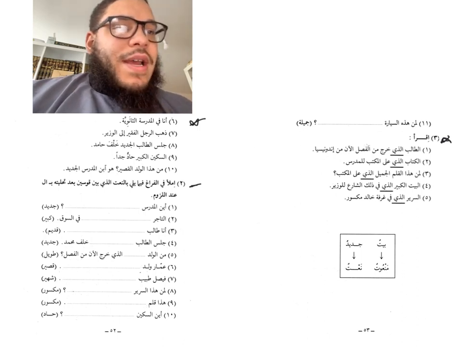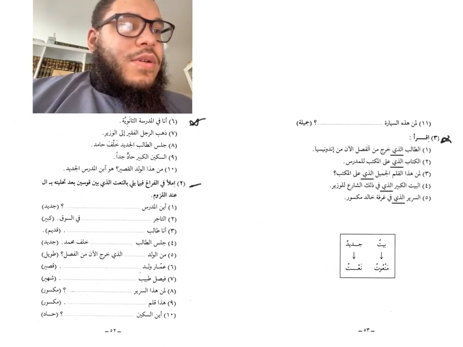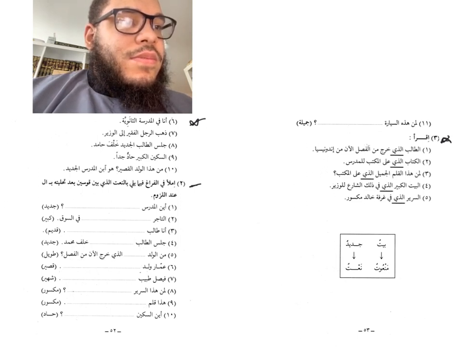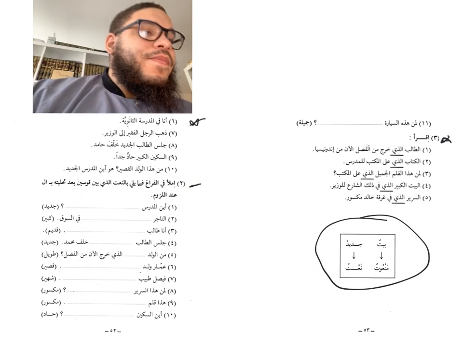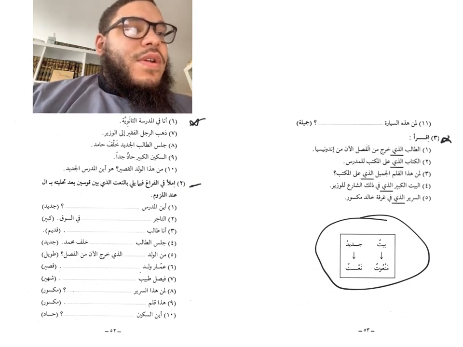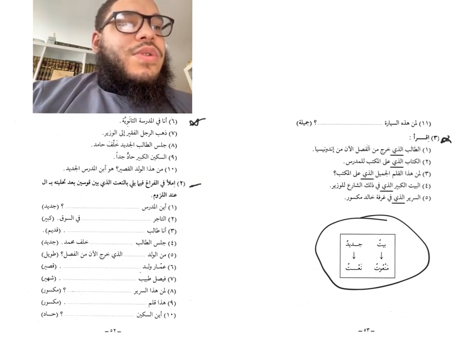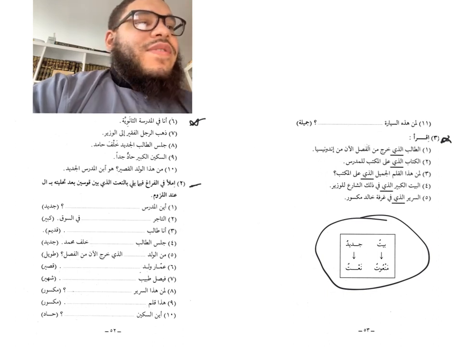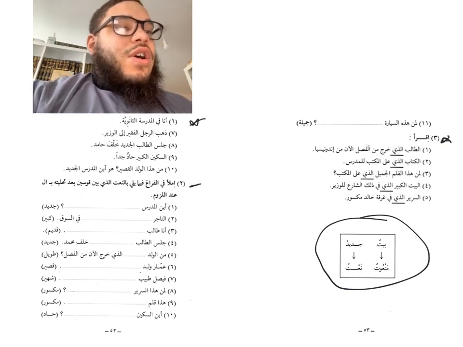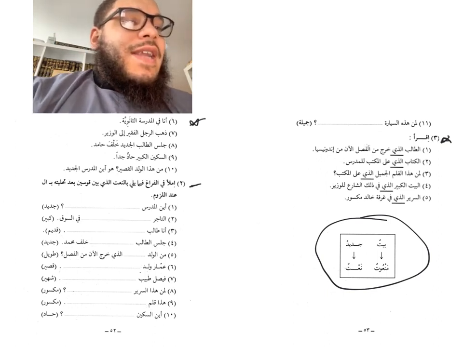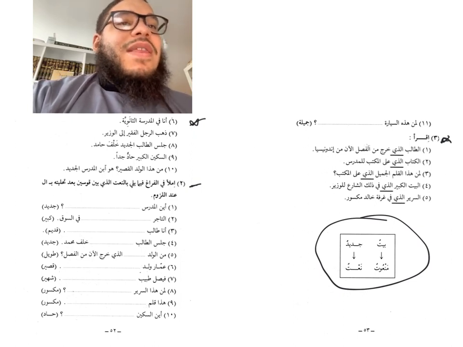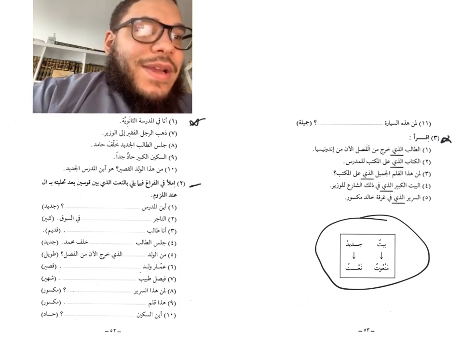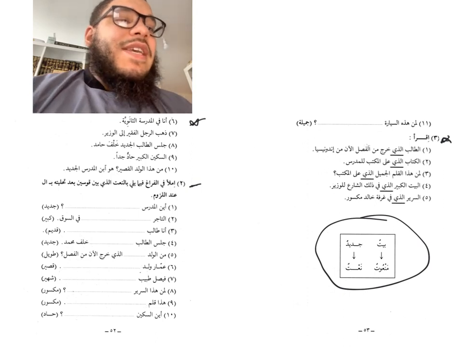Now in this box right here, we have a summary of the usage of the na'at wa man'ut, i.e. na'at meaning adjective, man'ut meaning thing that you are describing, okay? So baytun jadidun.